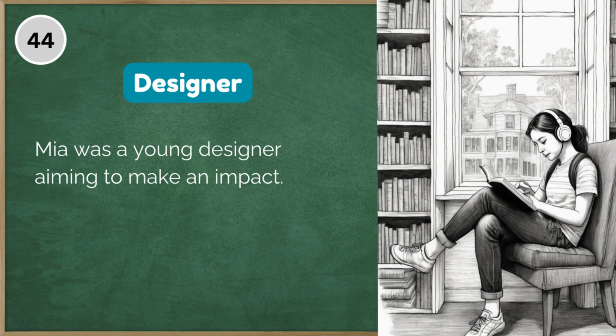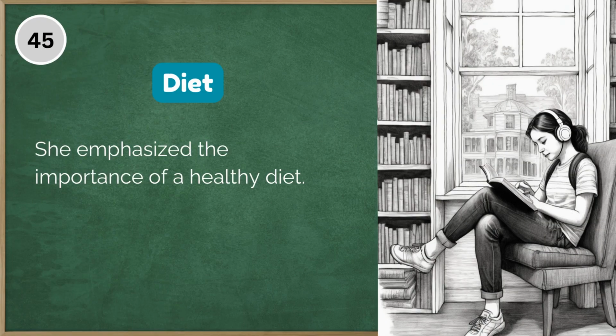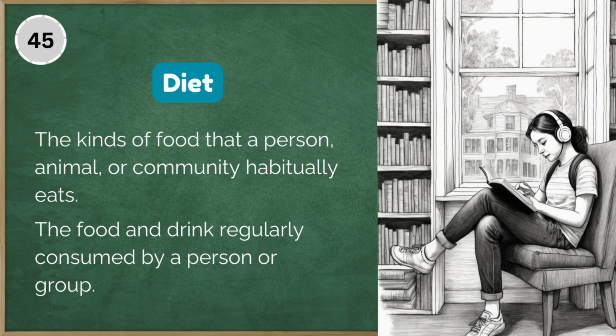44. Mia was a young designer aiming to make an impact. Designer, a person who plans the form or structure of something before it is made. Designer, someone who creates plans or drawings for something new. 45. She emphasized the importance of a healthy diet. Diet, the kinds of food that a person, animal, or community habitually eats. Diet, the food and drink regularly consumed by a person or group.